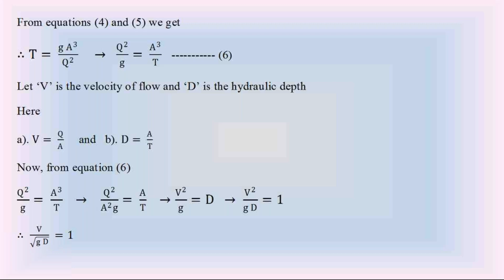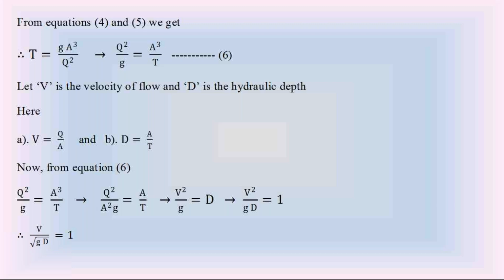Please always keep in mind, whenever the specific energy is minimum, the depth of water flow is the critical depth. We call that water flow at minimum specific energy the critical flow. At minimum specific energy, the water flow in the channel is called the critical flow. So from that minimum specific energy, we got the equation V by root ZD is equal to 1.